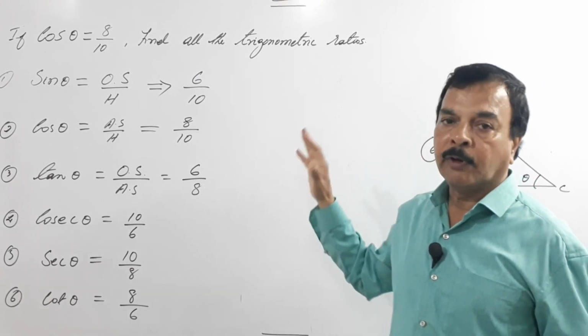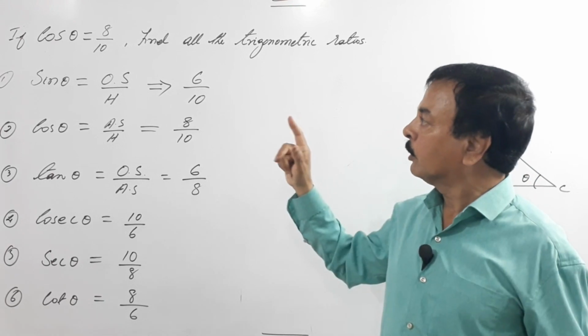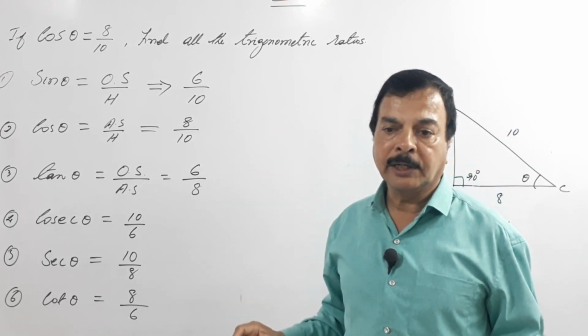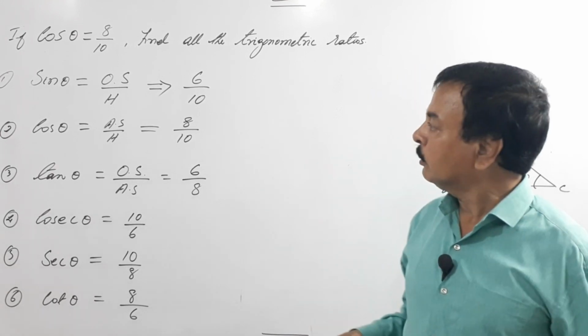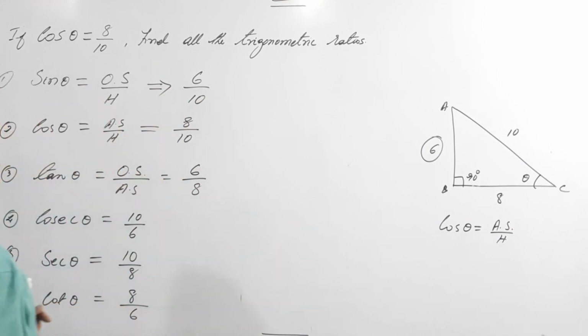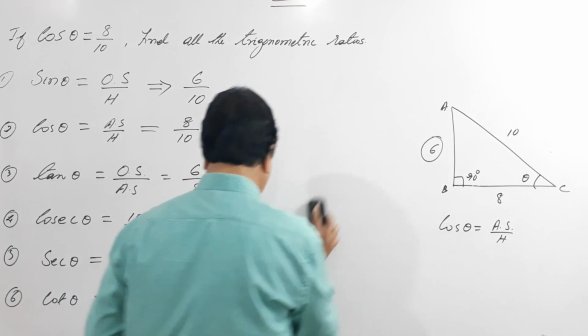So, we have found out tan, we have found out cos. Now we'll see one more example of how to find sin theta, and we'll wind up here. Make a note of this.